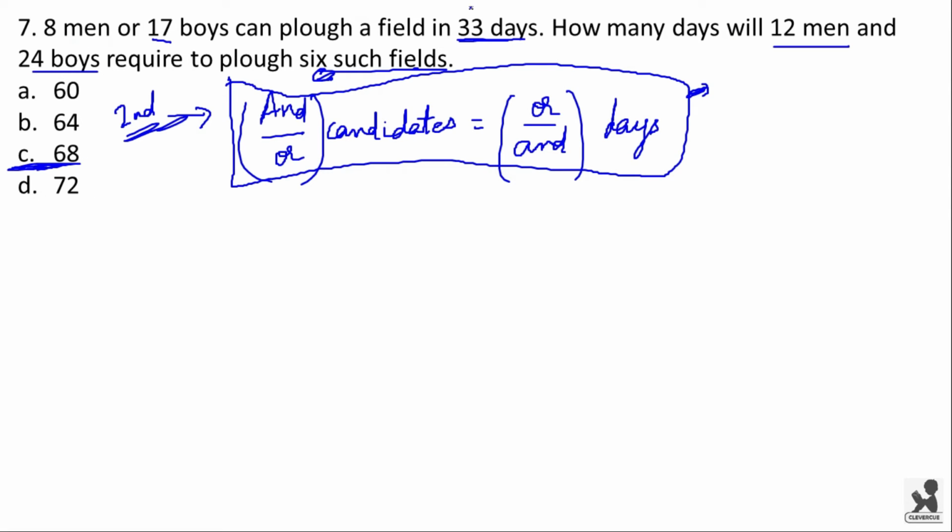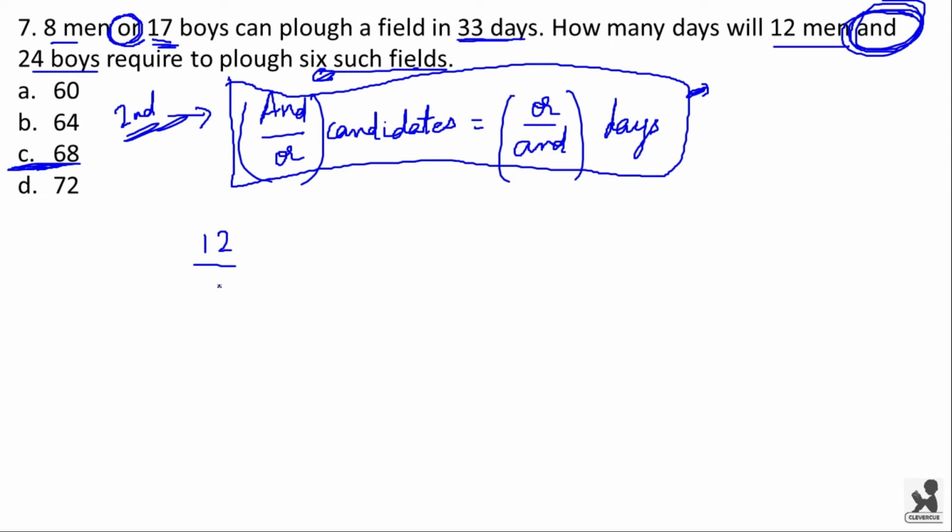Here N means 12 men and 24 boys. You have to focus at this end. And or means you have to focus on this or. Here 8 men or 17 boys are there. So here N by or of candidates will be written as 12 men and 24 boys divided by 8 men or 17 boys.